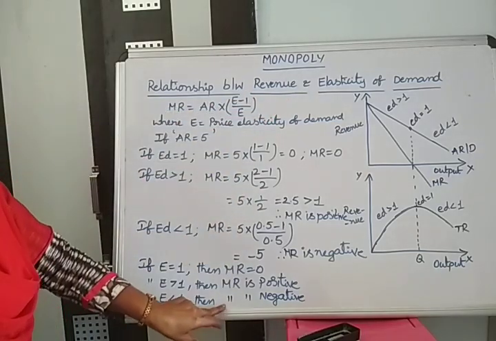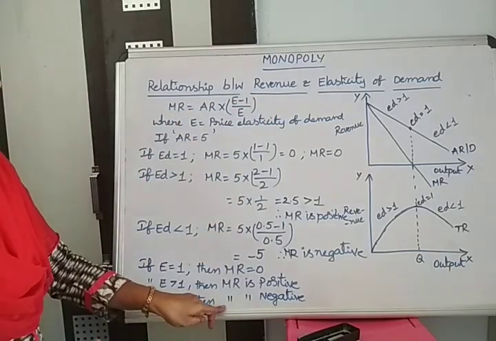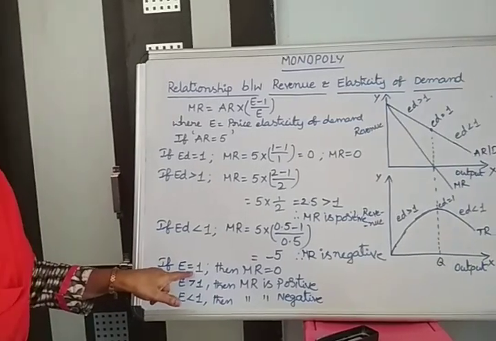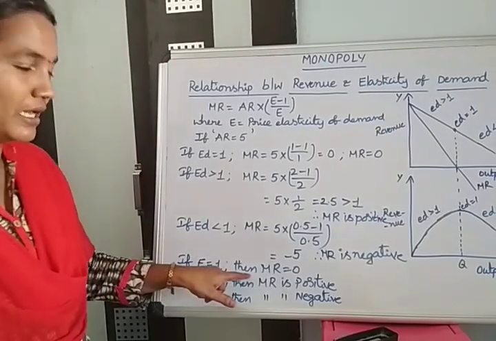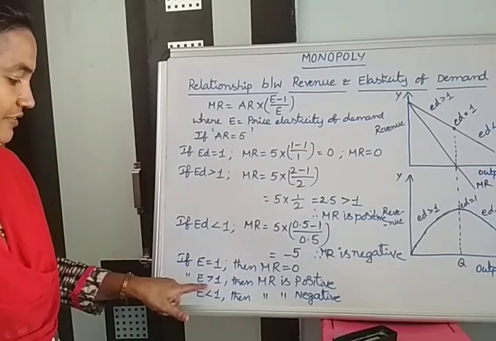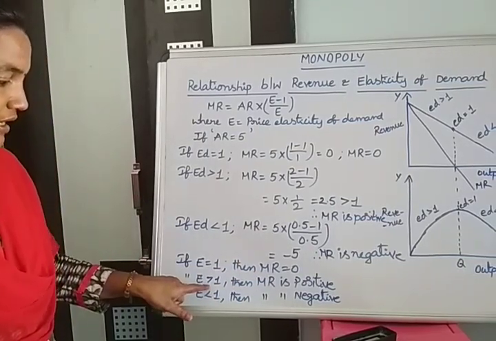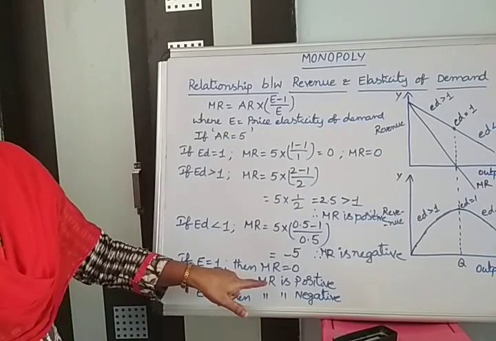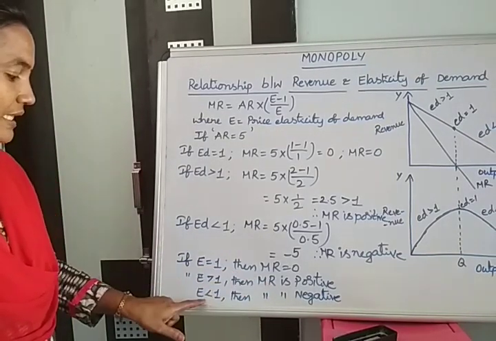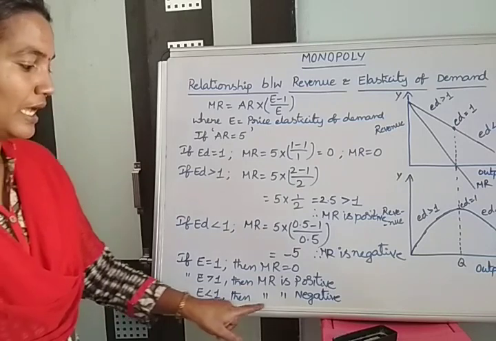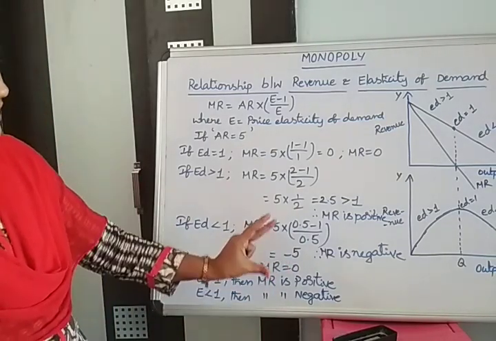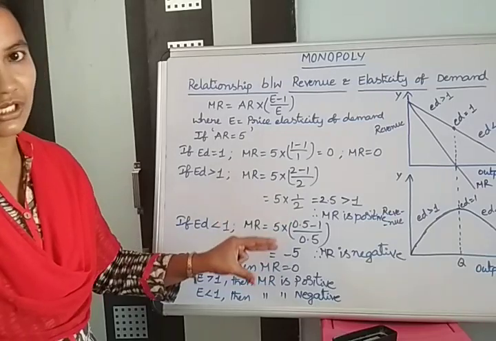This is the final conclusion of this relationship: if ED equal to 1, then MR is 0. If ED greater than 1, then MR is positive, whether more or less value is secondary, but a positive value we are getting. Then if E less than 1, then MR value is negative. Based on this situation, we are analyzing through diagrams also.